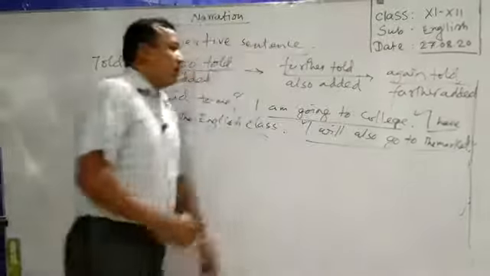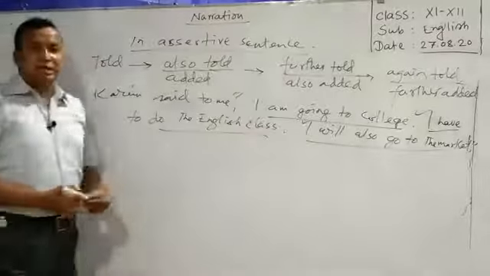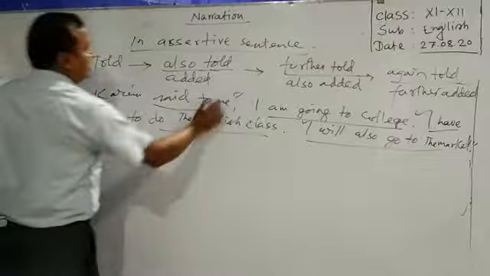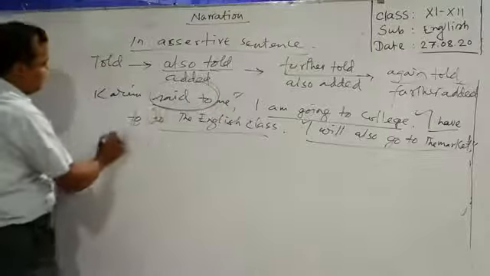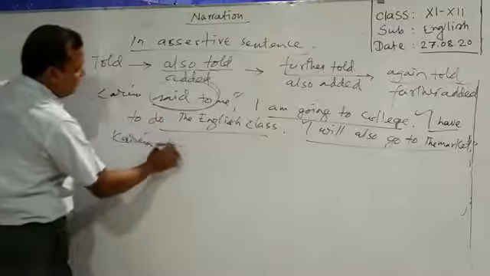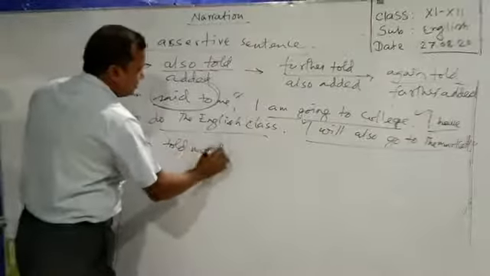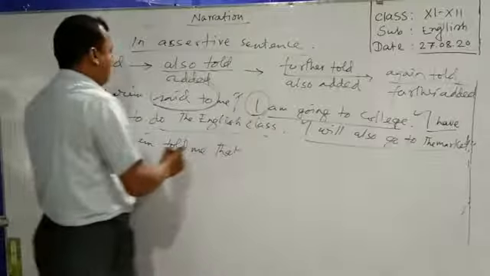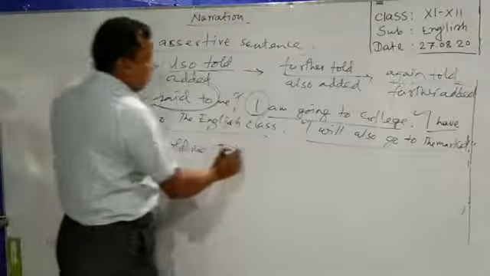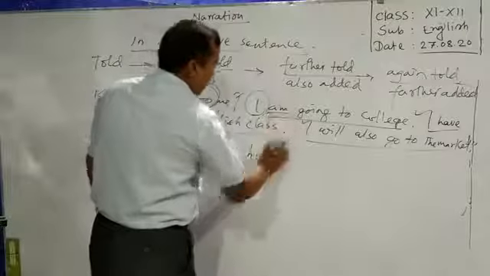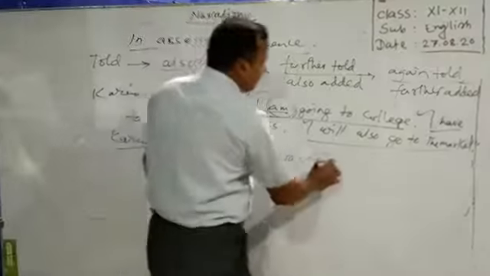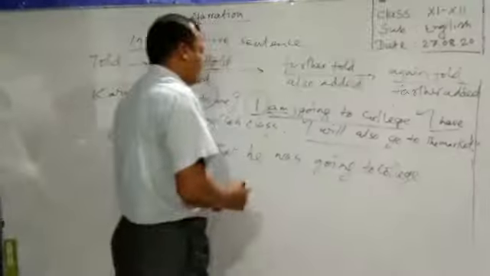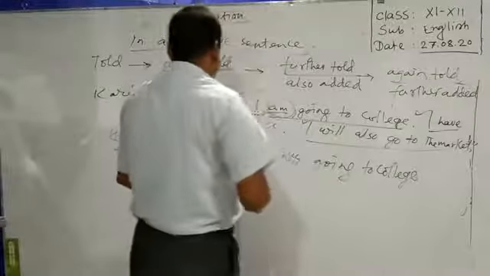So how can we turn them into indirect speeches? At first, you have to use told instead of said to. Karim told me that. Then you have to replace I. First person indicates the speaker, so here we have to use he. Then am will be replaced using was. Going to college. This is the first speech that we have already done.